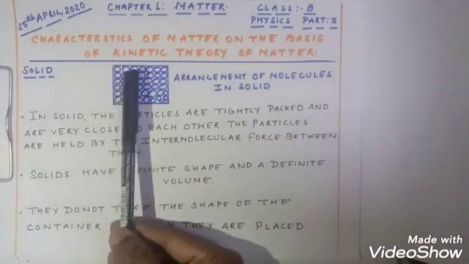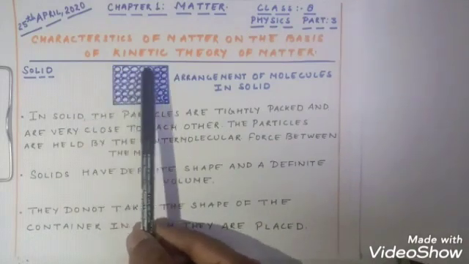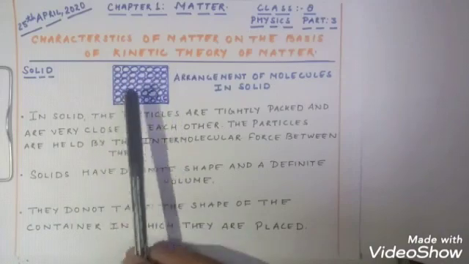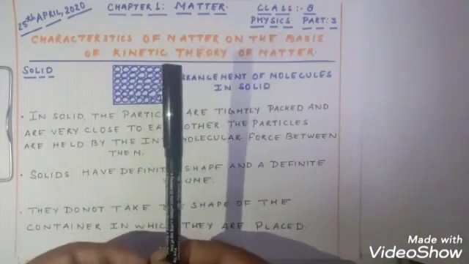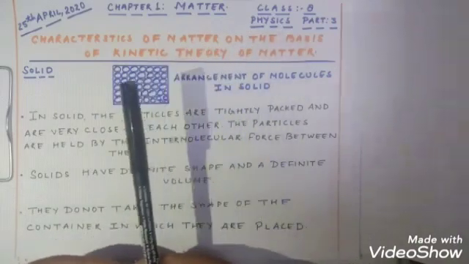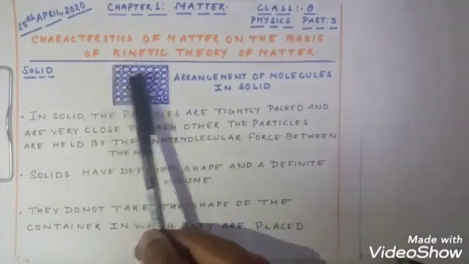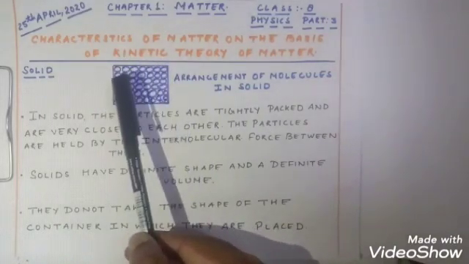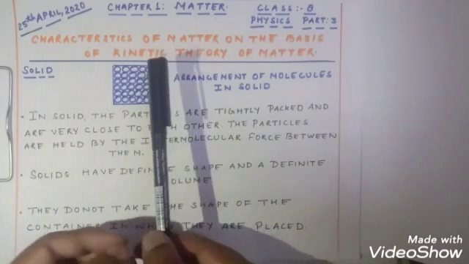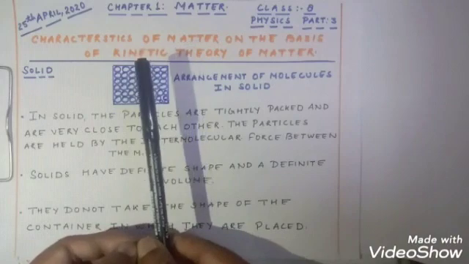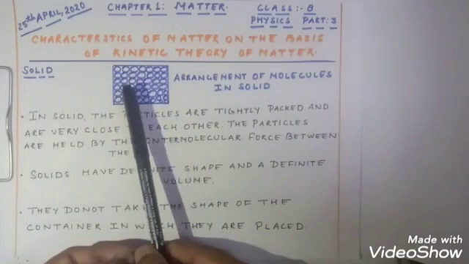Over here, you can see the molecules are very closely packed with each other, and there is very little space between two molecules. So both the molecules are bound together with a force called the intermolecular force of attraction. And if there is less space, it shows that they cannot move, they can only vibrate. They cannot collide or slide over each other, they can only interact with each other. And if they are not going to leave their position, definitely they are going to have less kinetic energy.